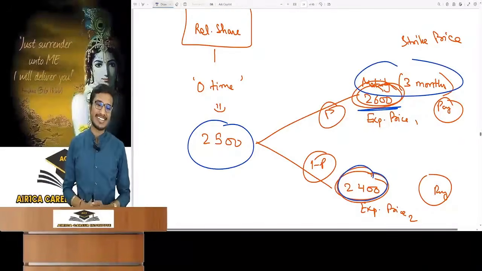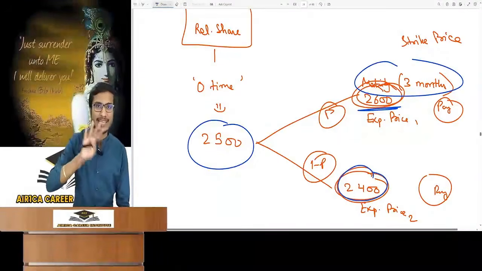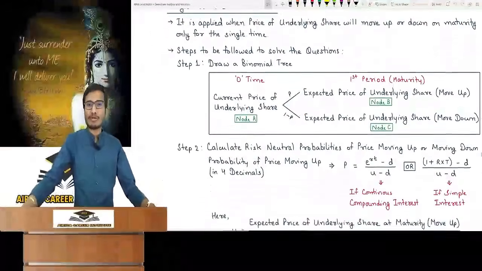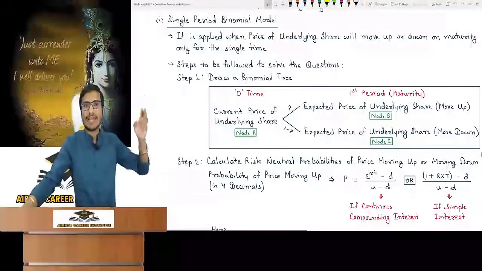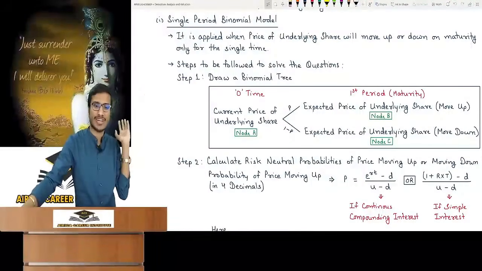It will change for the first time. Second is the two period binomial model. You must have understood it. We'll study it later. We will focus on the single period. It's easy. All you need to do is, it will take 4 steps to resolve. First, make a binomial tree. The institute does the same, and we will also. It becomes easy to solve the question.